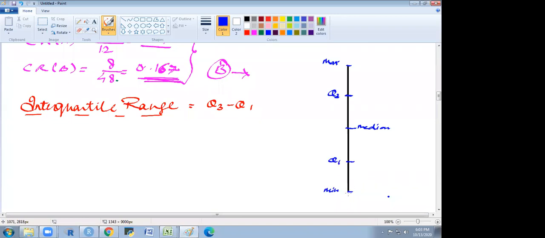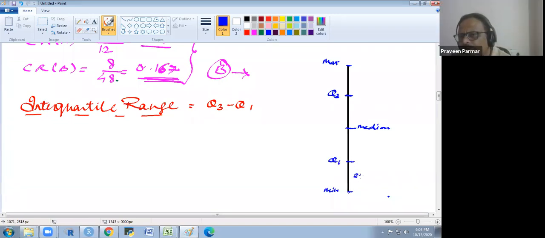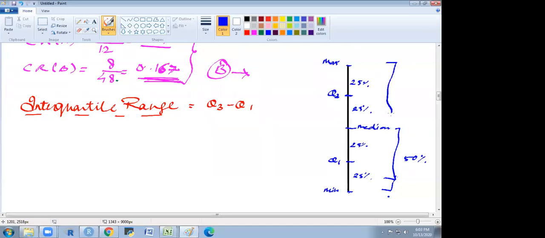So data between the minimum and the first quartile is 25% of the data. Between the first quartile and the median, you get another 25%, so to here you are getting 50%. Here also you are getting 25%, here also 25% of data, and here you are getting 50%.